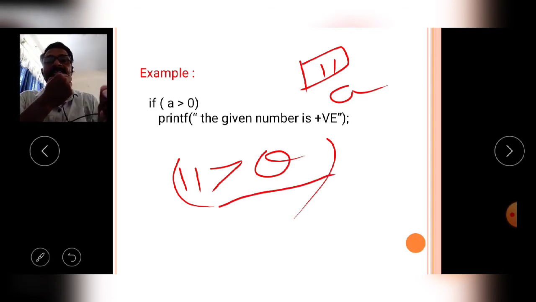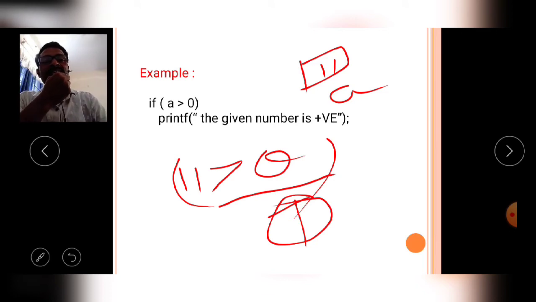This conditional statement is called the test expression. Is this test expression true or false? Generally we know that this test expression is true. So if the given condition is true, then the following line or the following block is executed by the compiler.